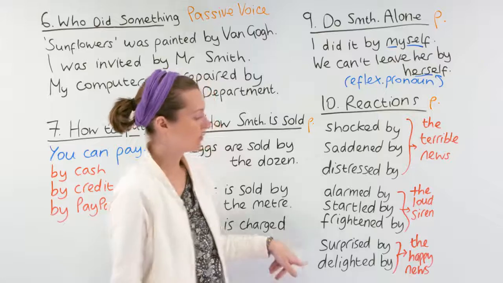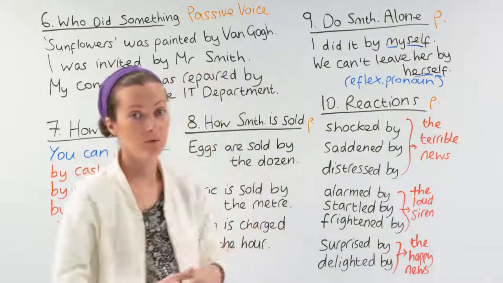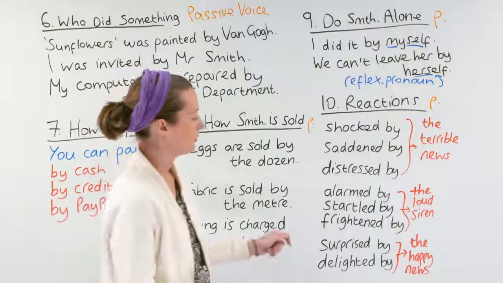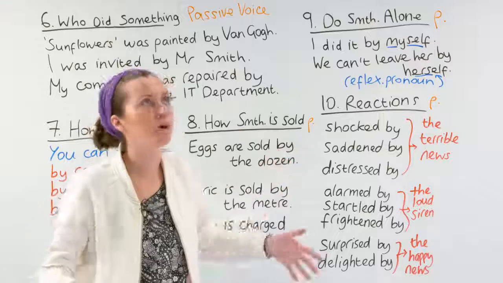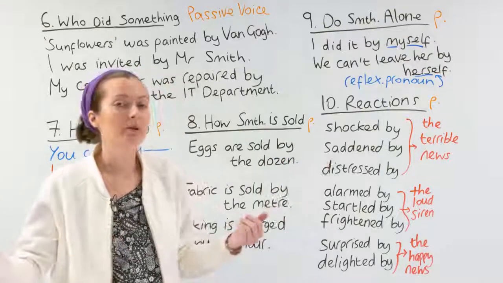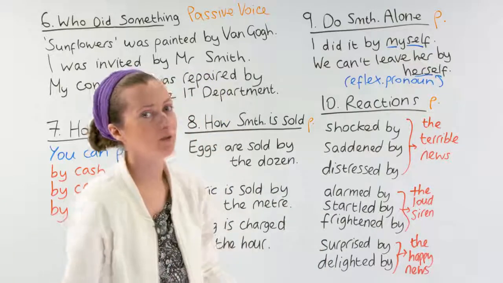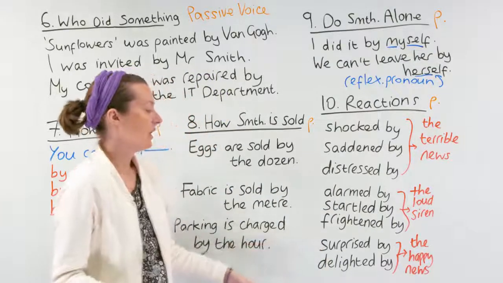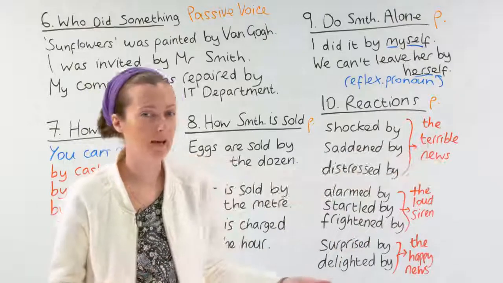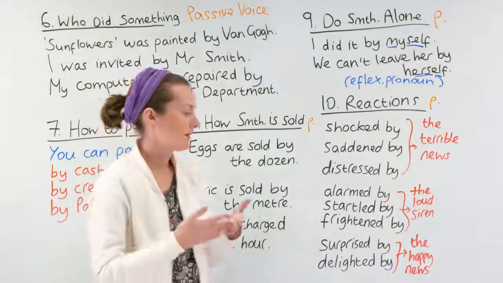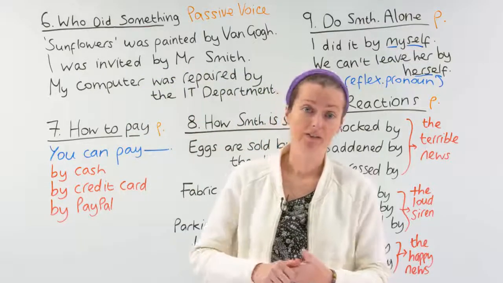And the other examples here are positive uses for strong feelings that we use with by. We could say I was surprised by them coming in with a big birthday cake for me. Or I could say, oh, I was delighted by my sister's news that she's having a baby. So in these cases, I'm happy. Next, I've got some advanced uses of by.